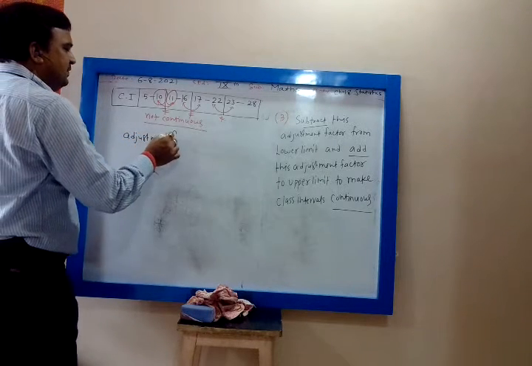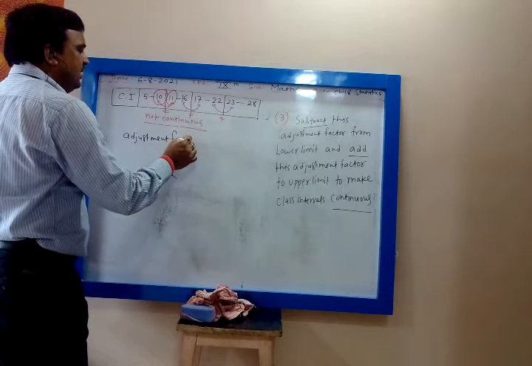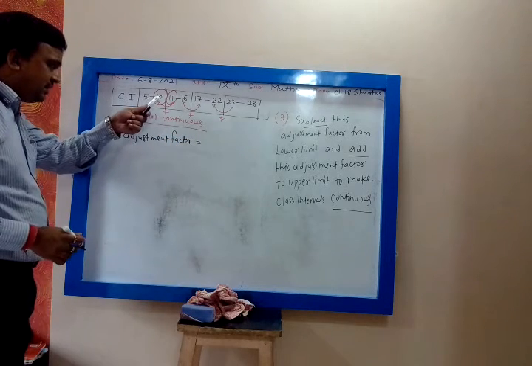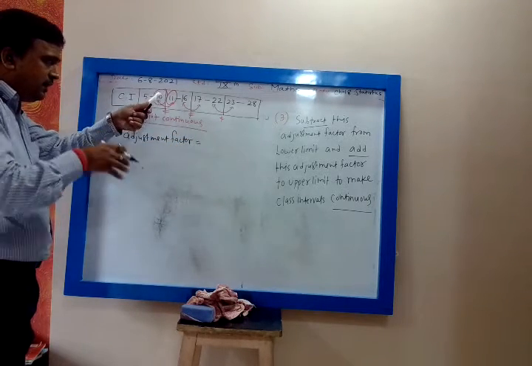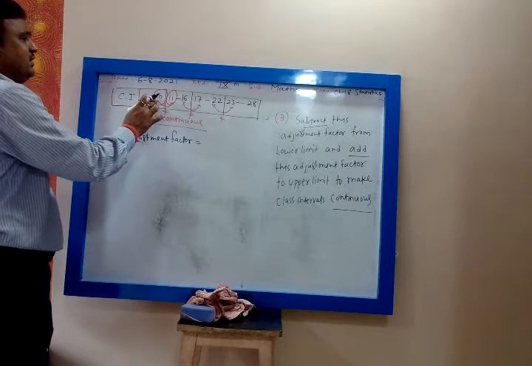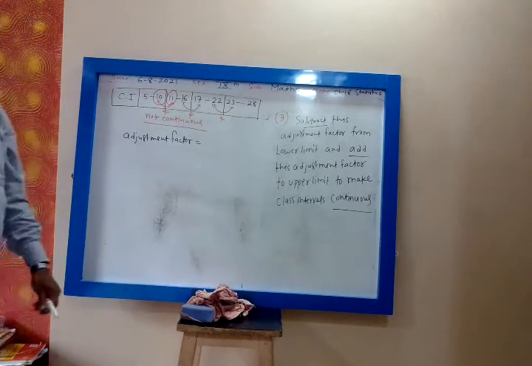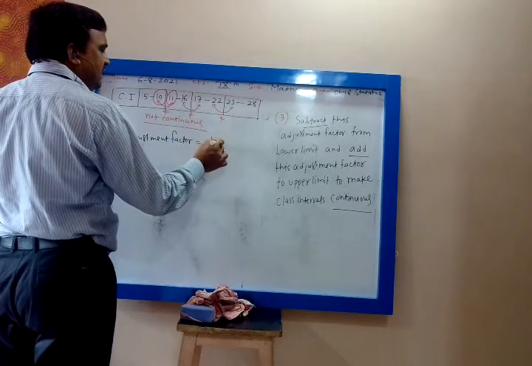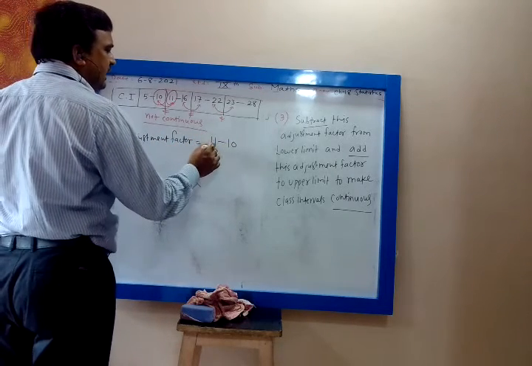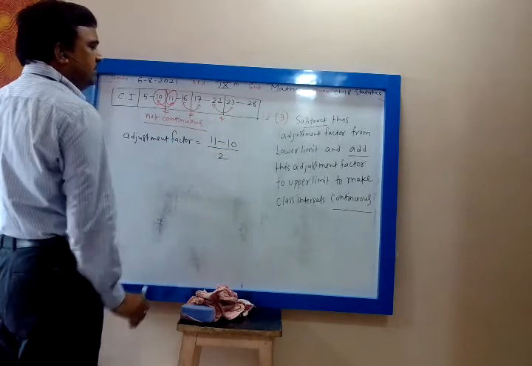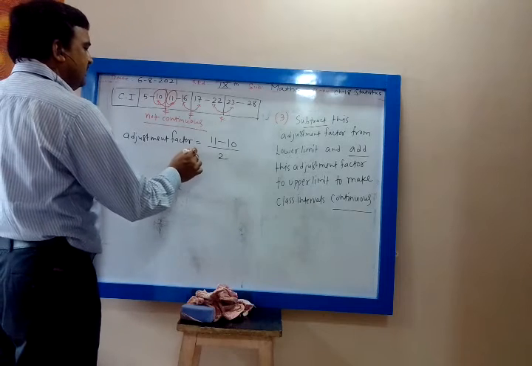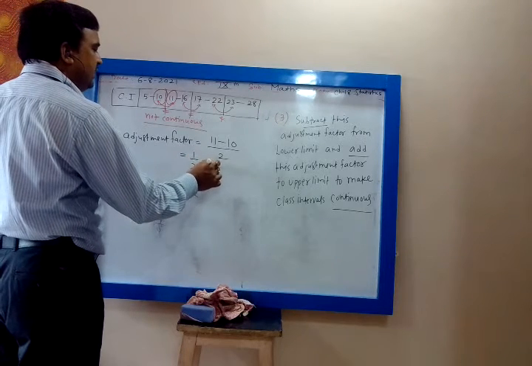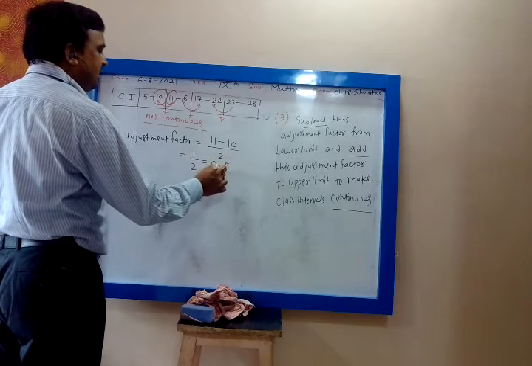To find the adjustment factor, we take the upper limit of one class interval and the lower limit of the next class interval. So what are they? 10 and 11. Take their difference. So that will be 11 minus 10. Divide this difference by 2. So 11 minus 10 is 1. 1 by 2, what is that? 0.5. So my adjustment factor is 0.5.